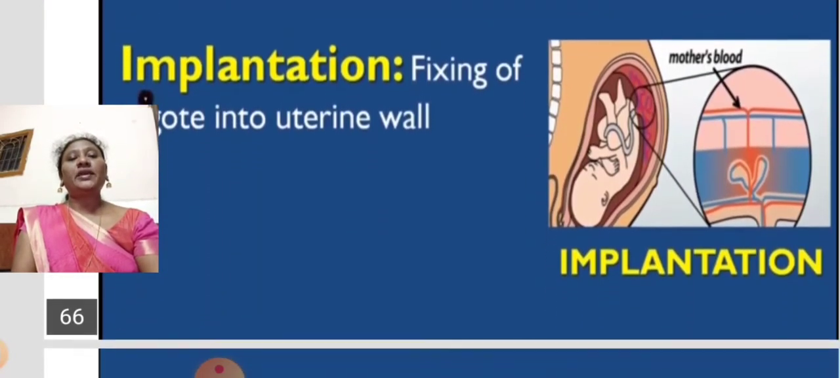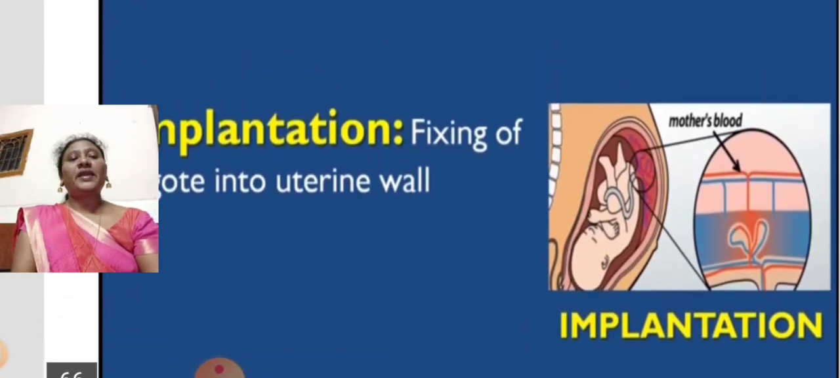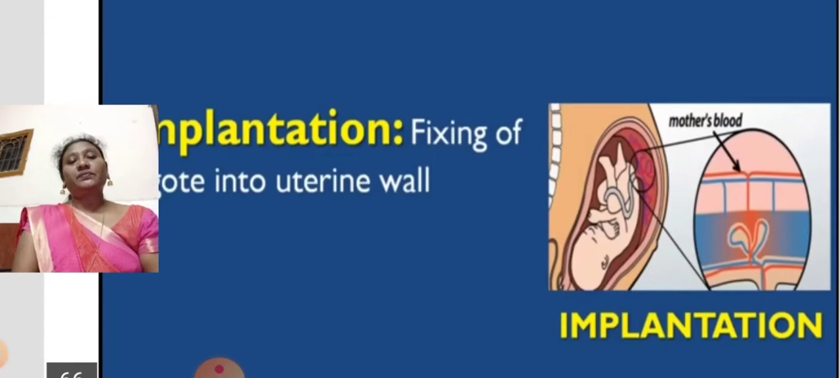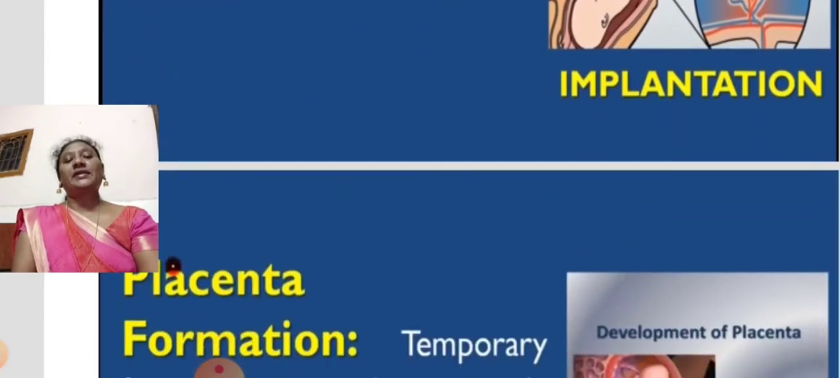What is meant by implantation? Implantation is, you can see there, the walls of the uterus. The developing embryo enters the walls of the uterus, it will exist at the uterine wall, and the development will start. So the development of the baby in the uterus of the female reproductive system is called the process of implantation.